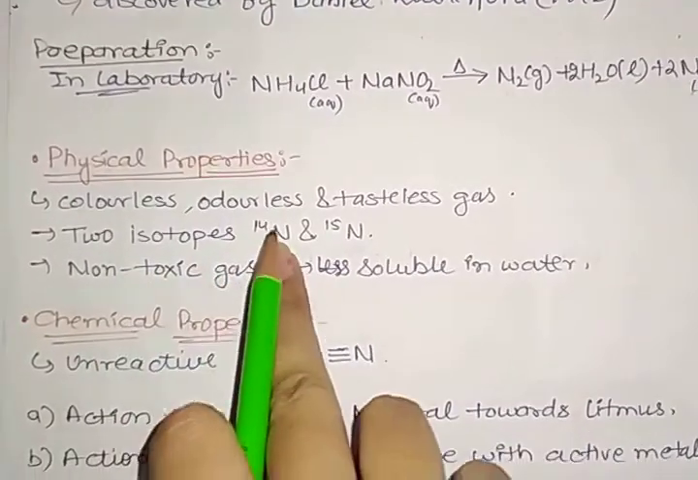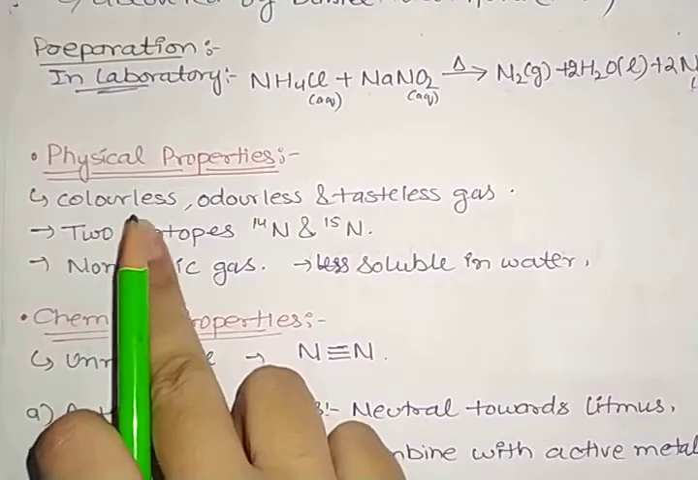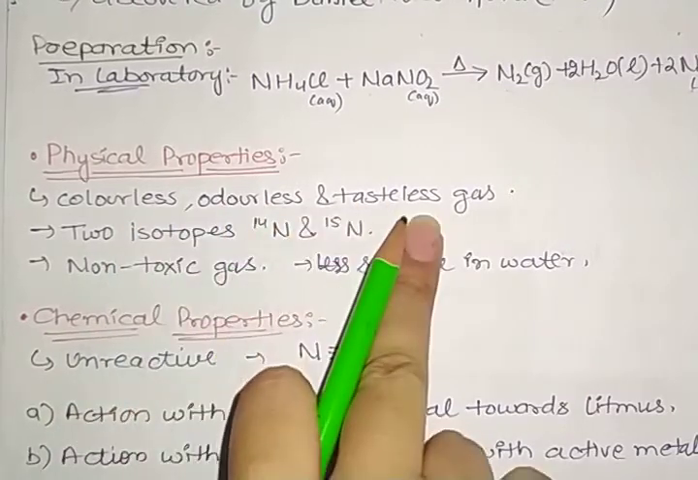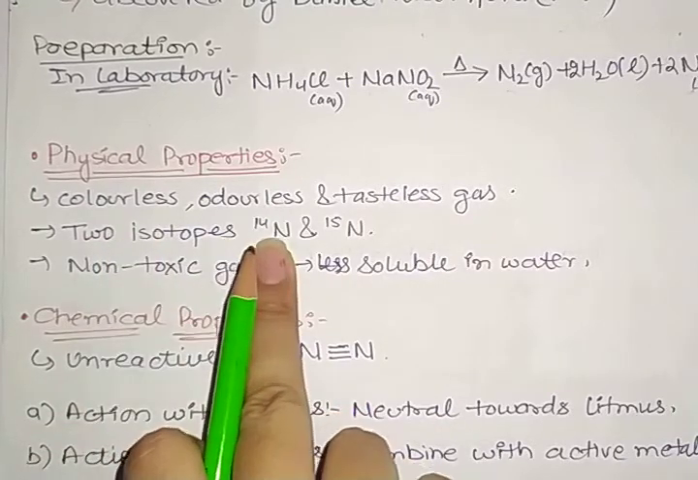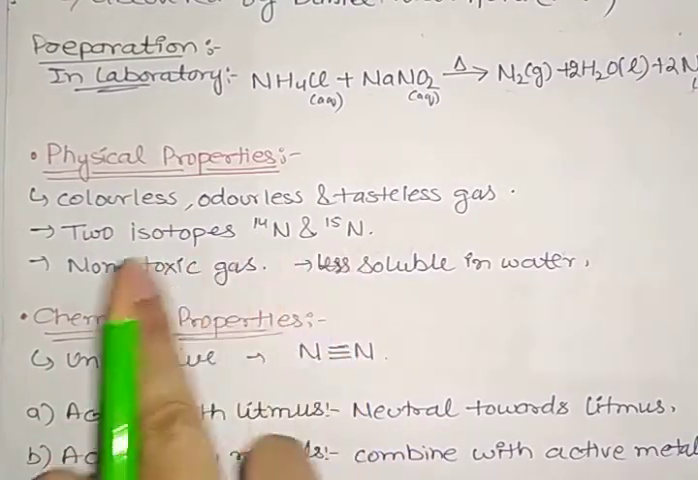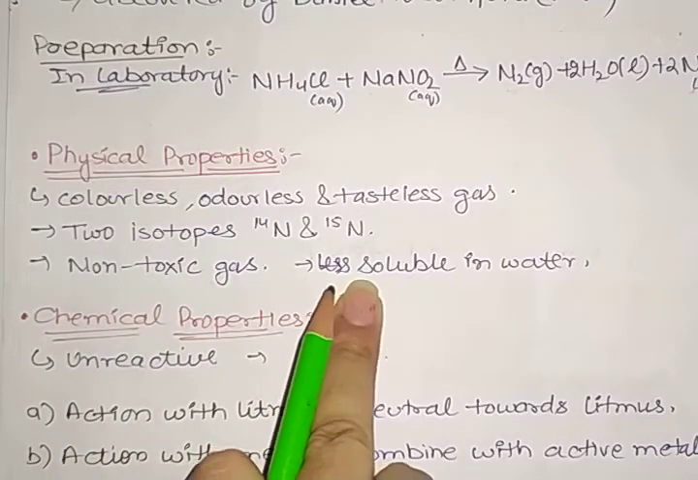So next we have the physical properties of dinitrogen. We must see that it is a colorless, odorless and tasteless gas. It has two isotopes, 14N and 15N. It is a non-toxic gas and less soluble in water.